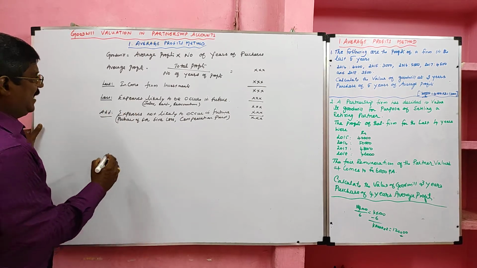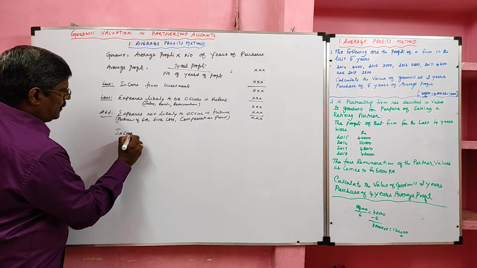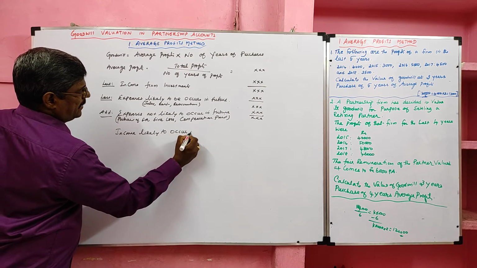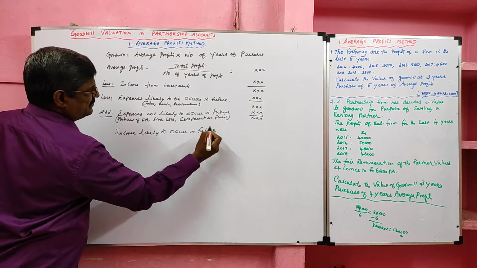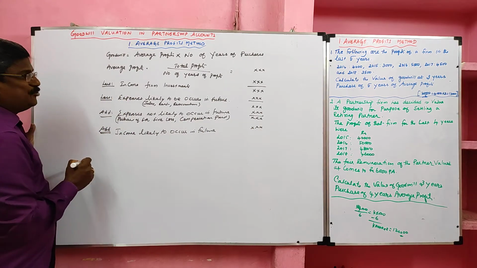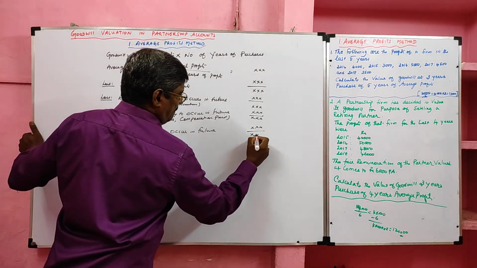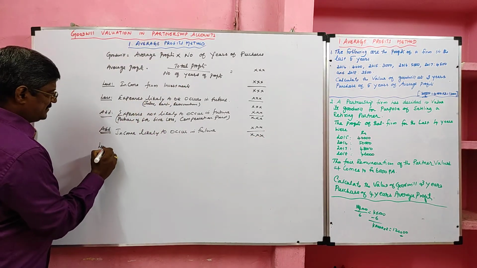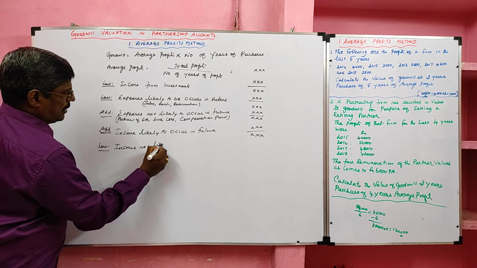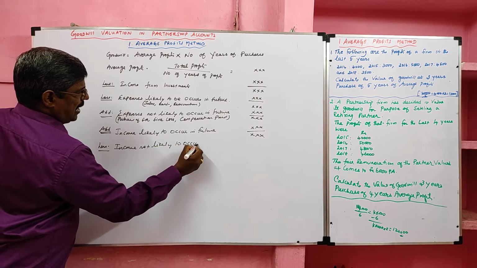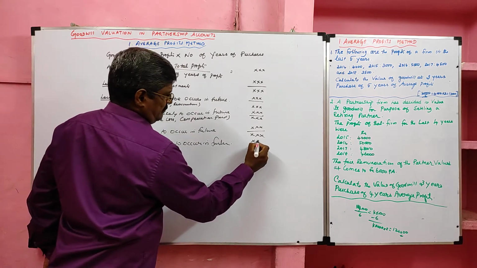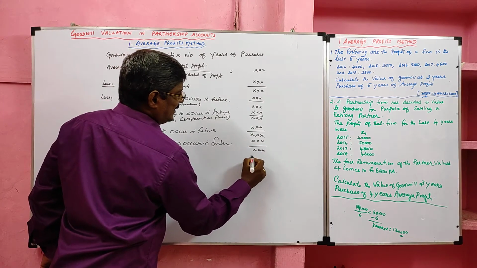Then income likely to occur in future. Some income we will receive in the future, that we have to add. Income likely to occur in the future, we have to add. Likewise, income not likely to occur in future. Some income we may not receive in the future, that income we have to deduct. This we call